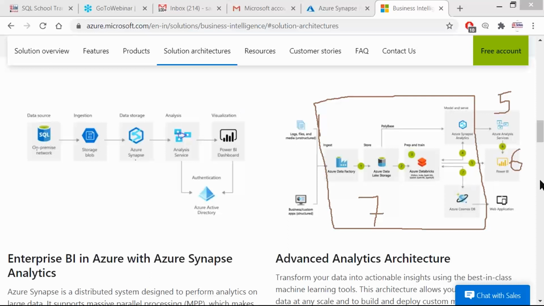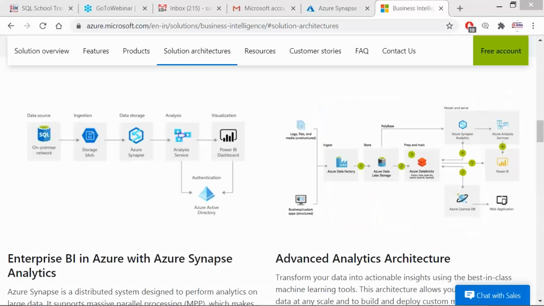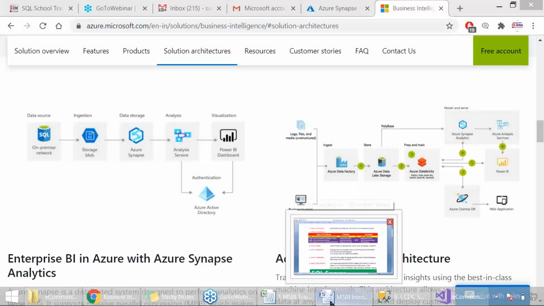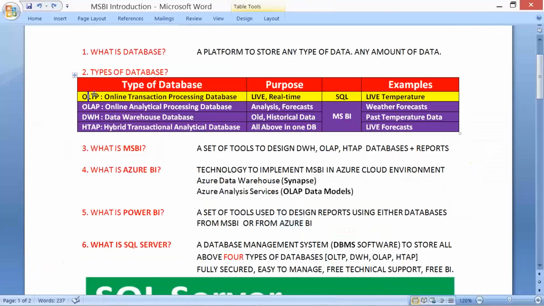To start with, for easier understanding, we are slowly categorizing things here. We have OLTP, we can report. OLAP, we can report. Warehouse, we can report. Or a mix of all these together, HTAP, we can perform reporting using Power BI.